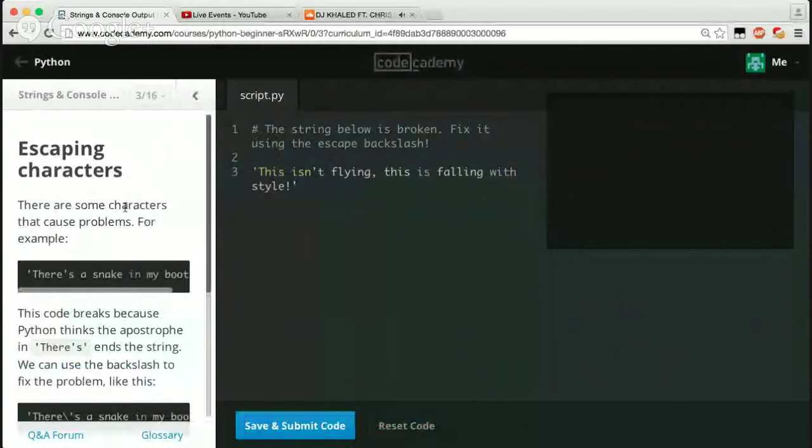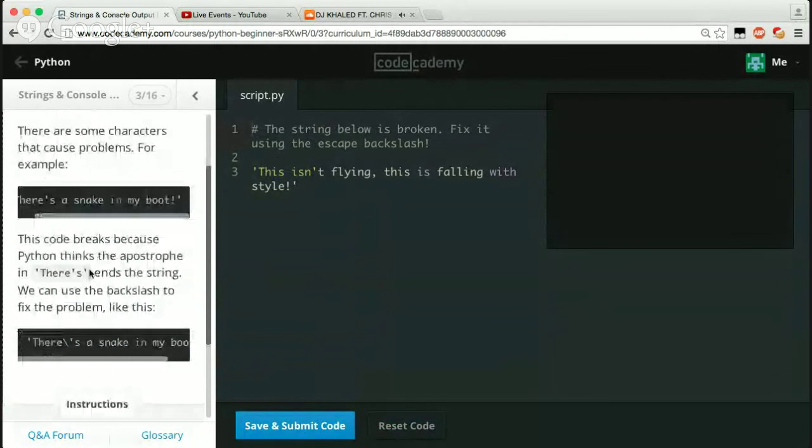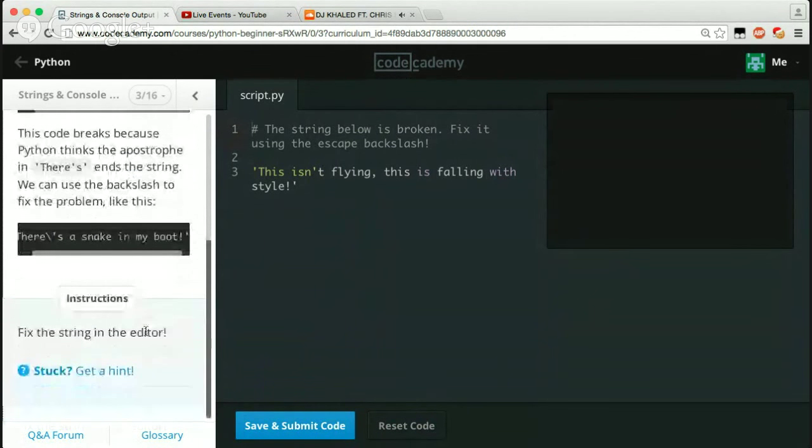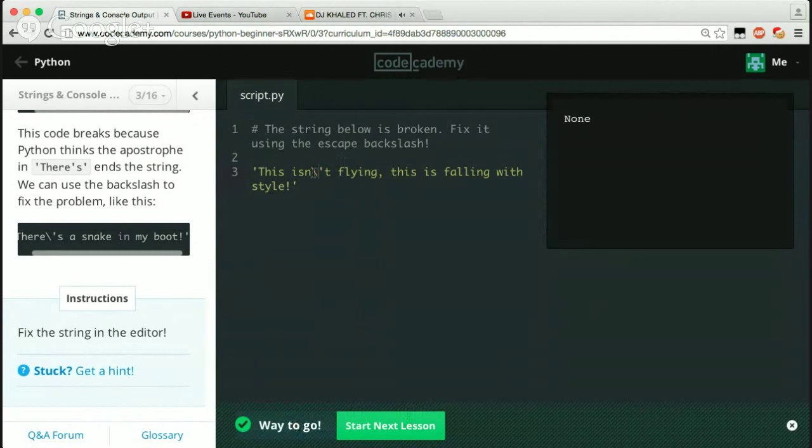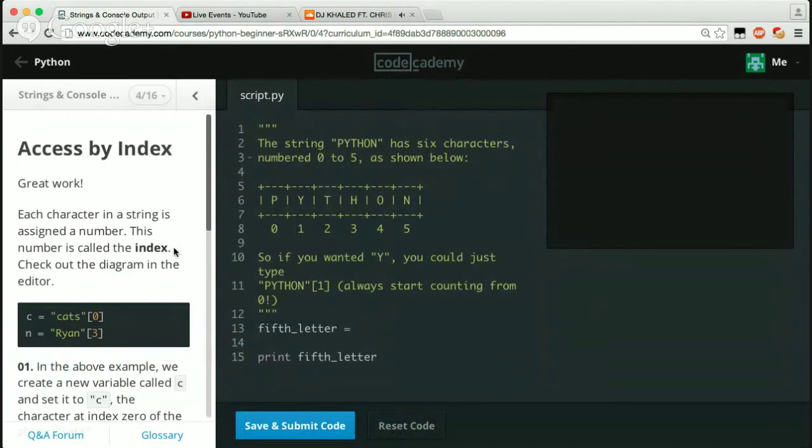Awesome. Escaping characters. There are some characters that cause problems. For example, there's a snake in my boot. This code breaks because Python thinks the apostrophe in there's ends the string. We can use the backslash to fix the problem like this. Fix the string in the editor. This isn't flying. Okay, cool. So you just have to add that, and that'll escape it out.